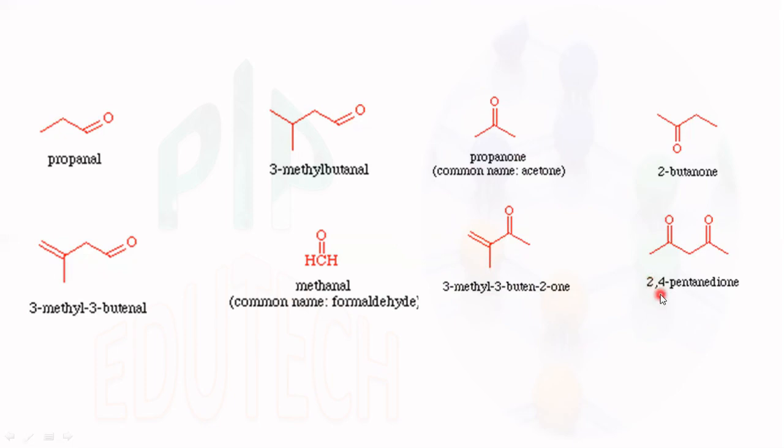This compound is 2,4-pentanedione. Since there are 5 carbon atoms, it is called pentane, and 2 keto groups are there, at the second position and fourth position, so it is called 2,4-pentanedione.